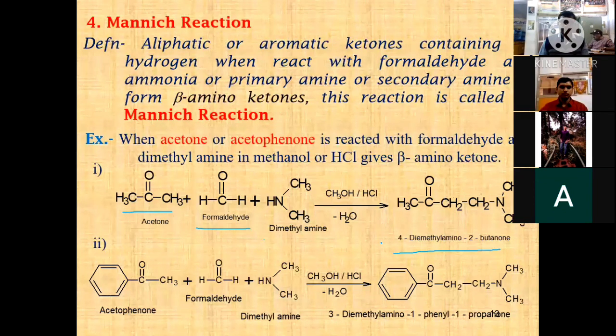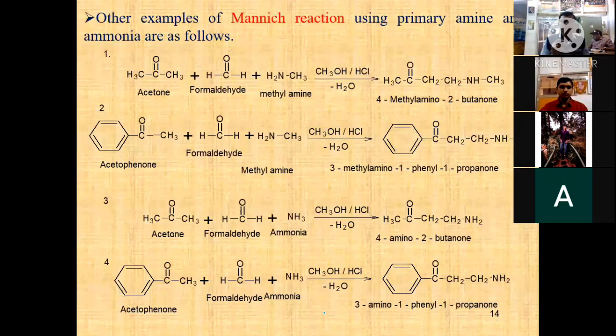Then another example of the Mannich reaction: acetone, formaldehyde, methylamine gives 4-methylamino 2 butanone. Then acetophenone, formaldehyde, primary amine, methylamine gives 3-methylamino 1 phenyl 1 propanone.